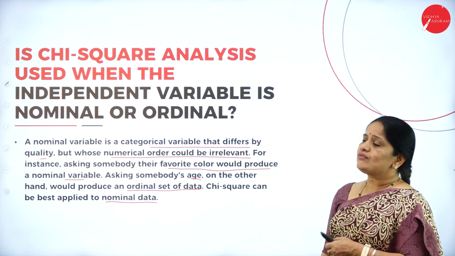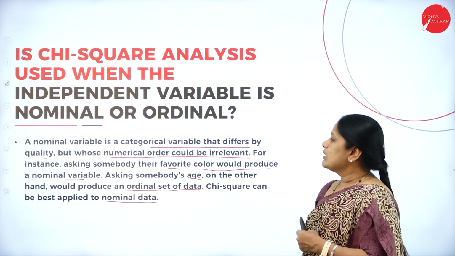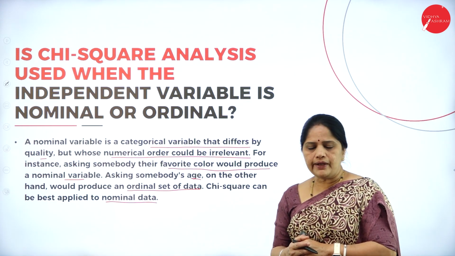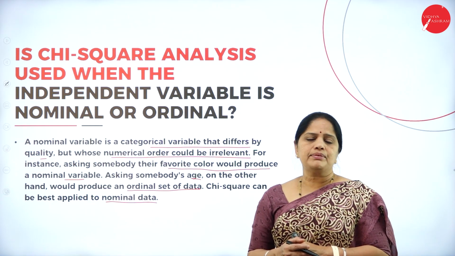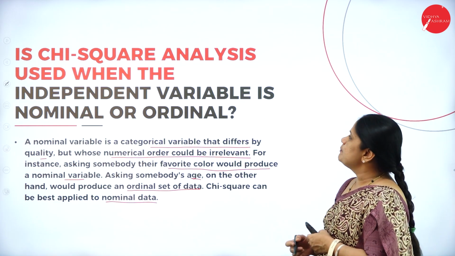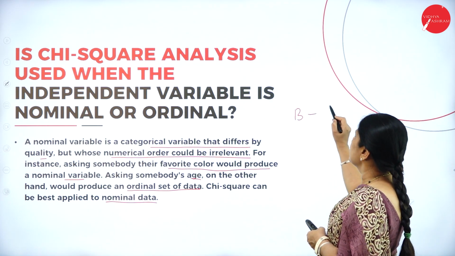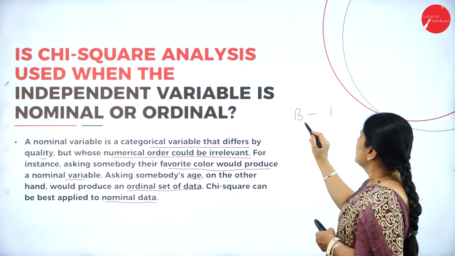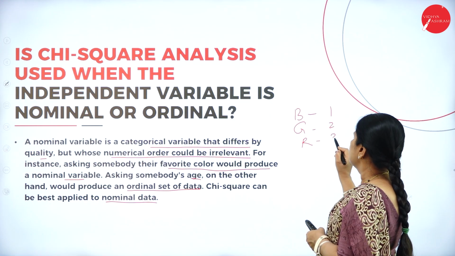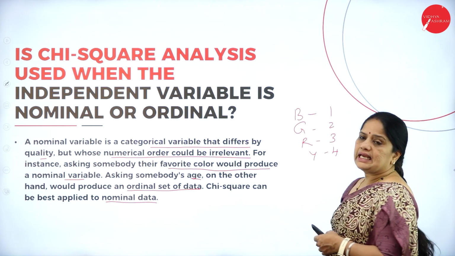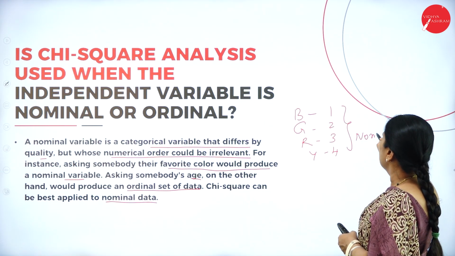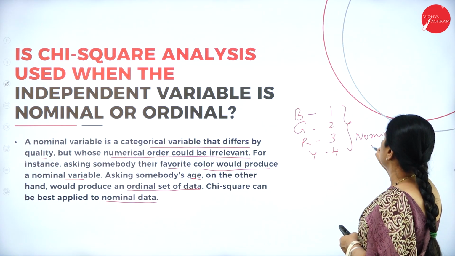Now, we should understand what is a nominal variable or an ordinal variable. For example, in the case of a nominal variable, suppose I ask someone their favorite color. If they say it is blue, then I assign 1 for blue, 2 for green, 3 for red, 4 for yellow, etc. This we call the nominal variable.